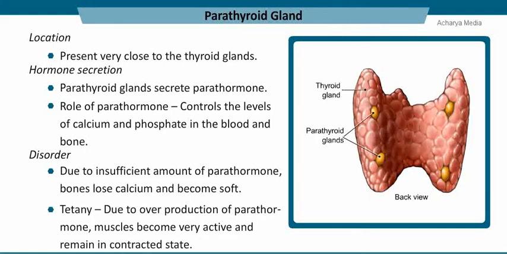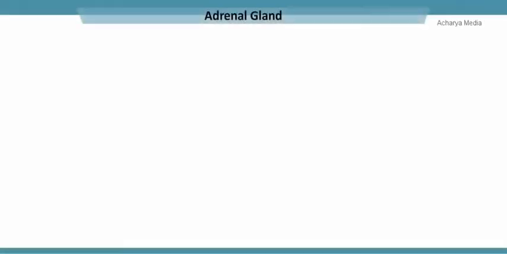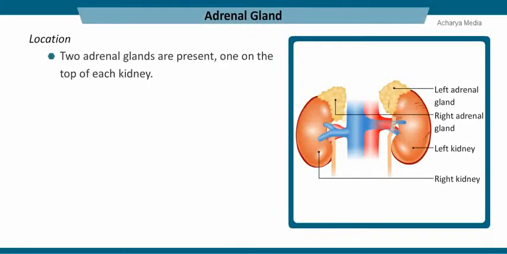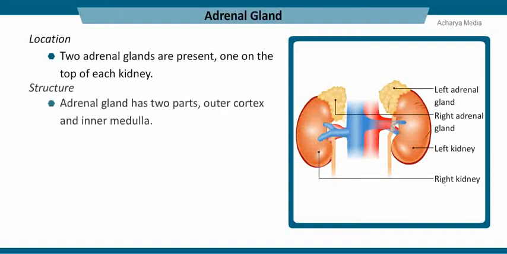Overproduction of parathormone makes muscles very active and keeps them in a contracted state called tetany. A pair of adrenal glands is present on top of each kidney. They look like a cap on the kidney. A cross-section of the adrenal gland shows two distinct parts: the outer cortex and the inner medulla.